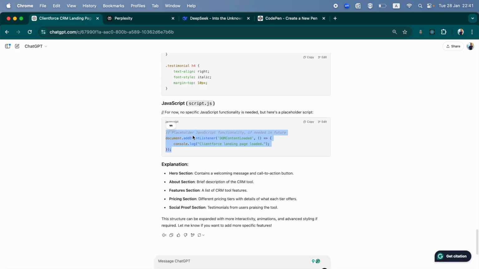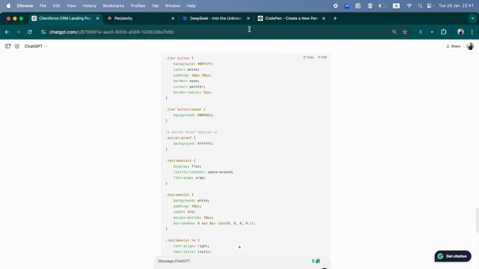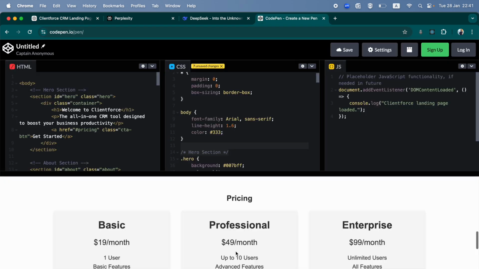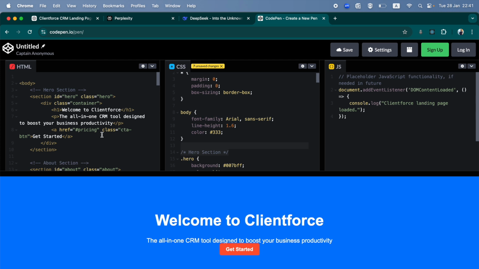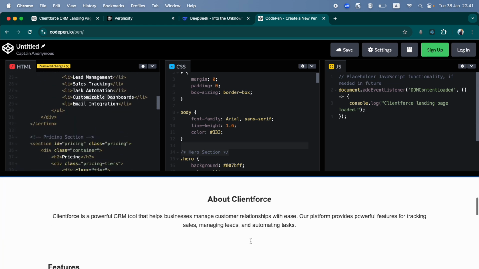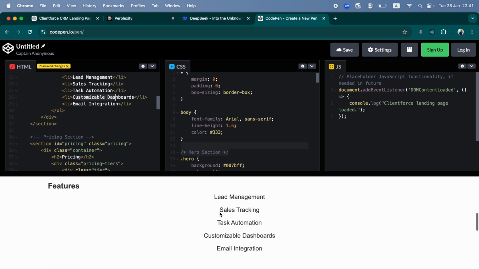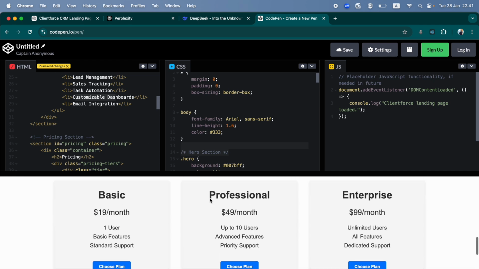So you can again continue a conversation with GPT and ask it to make changes to the code the way you want, or you yourself can do things here, because if you are aware of basic HTML, or you can intuitively understand this part, it says welcome to client 4, so that is basically the text over here, so you can go ahead and adjust the text there, or the text in these parts. So HTML, I would say, is intuitive, so you can just understand whatever is going on in your website and change the text or whatever you want.